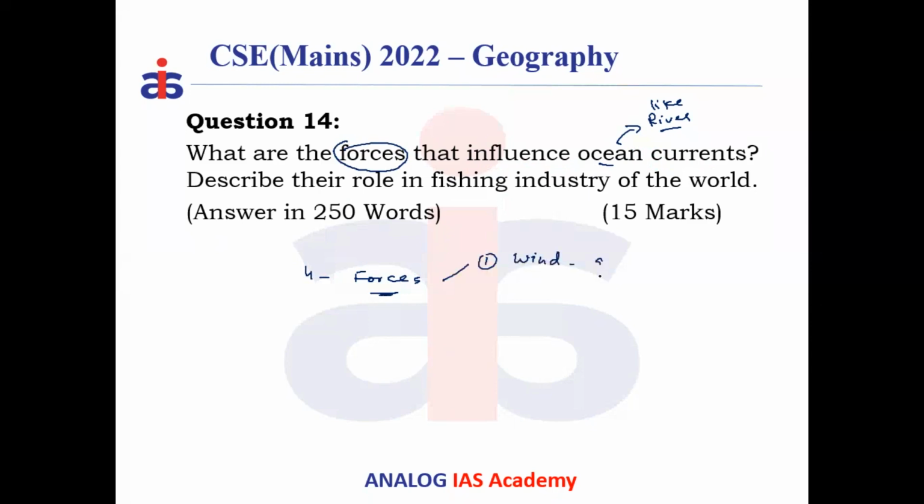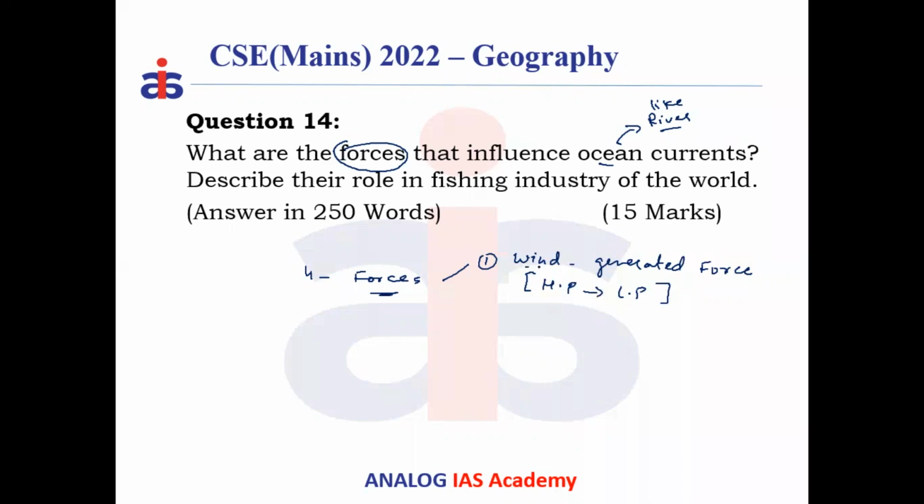Wind generated force pushes the water, or the currents, in the direction of the wind. Wind, as we already know, moves from high pressure areas to low pressure areas, and as the wind is moving, the current also moves.